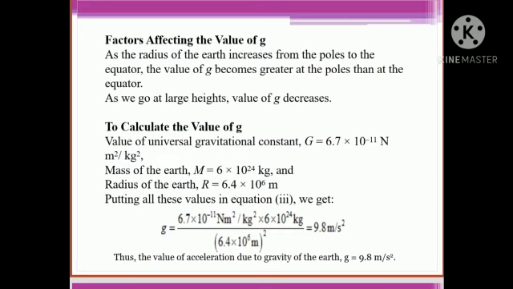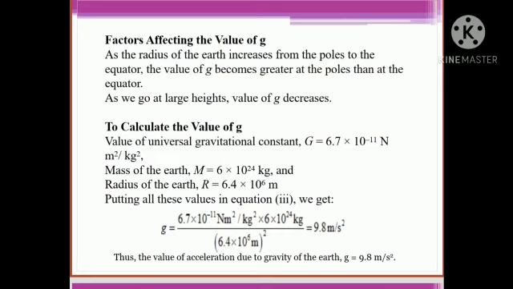To calculate the value of small g, the universal gravitational constant, capital G, equals 6.7 into 10 raised to minus 11 Newton meter square per kg square. Mass of the earth, capital M, equals 6 into 10 raised to 24 kg. Radius of the earth, R, equals 6.4 into 10 raised to 6 meter.